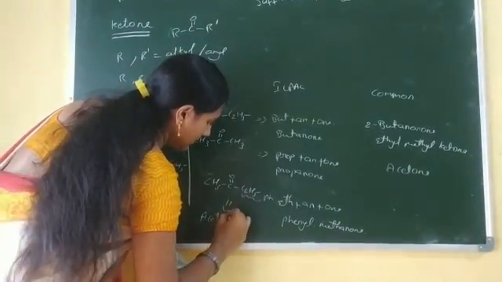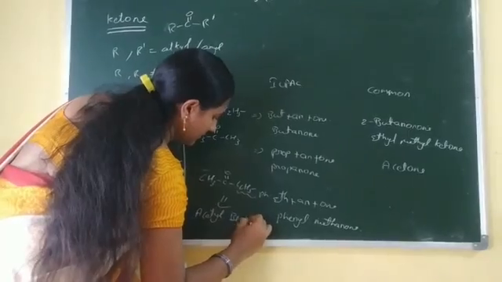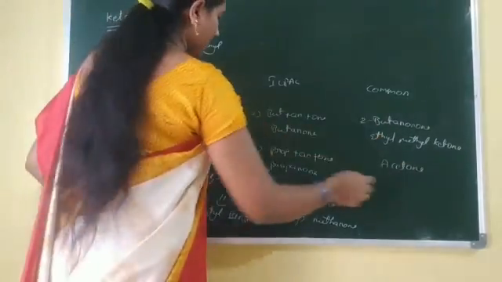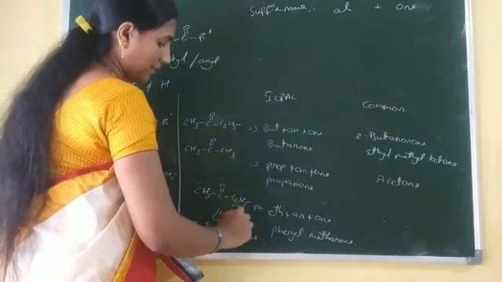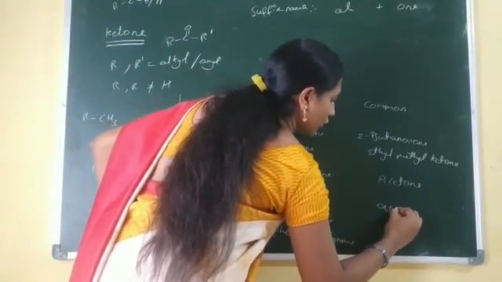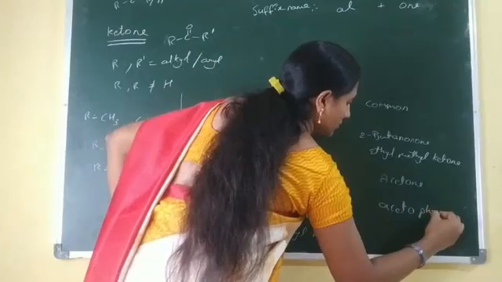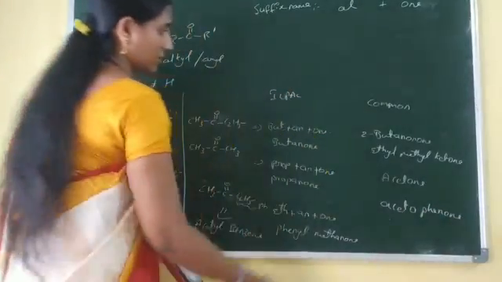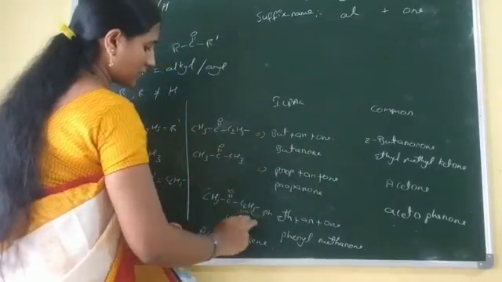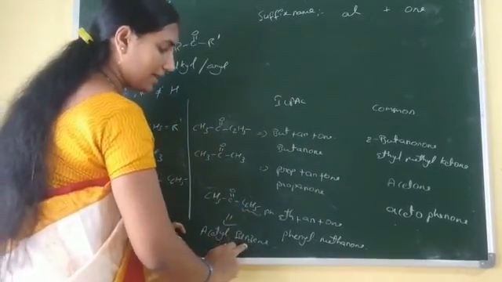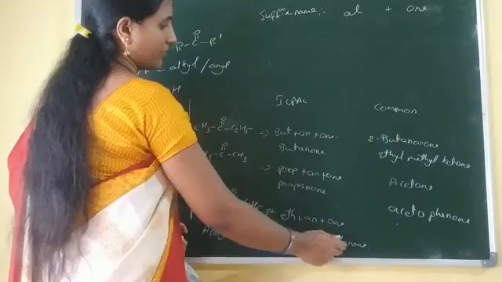Acetylbenzene. Now the common name of this compound is acetophenone. The common name of this compound is acetophenone and the IUPAC name is acetylbenzene or phenylmethanone.